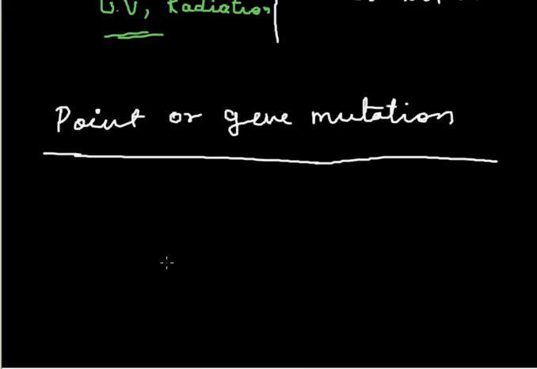This is the topic to be discussed. What is point mutation and gene mutation? We have discussed about this. Means the change in the base sequence of the DNA or the base of the DNA.